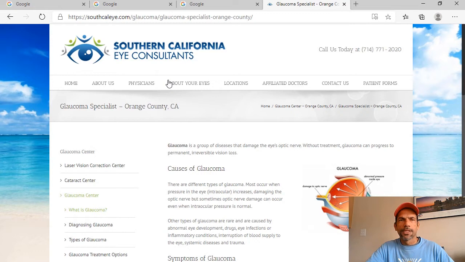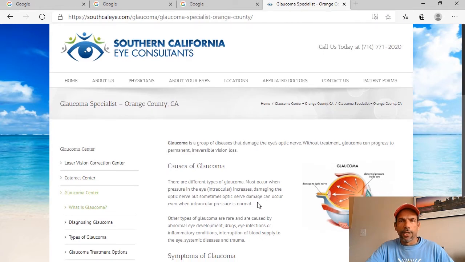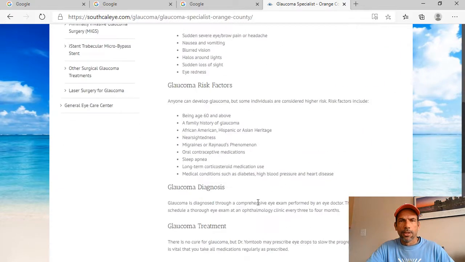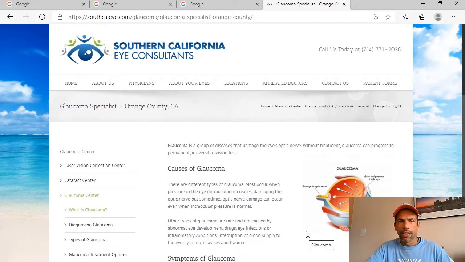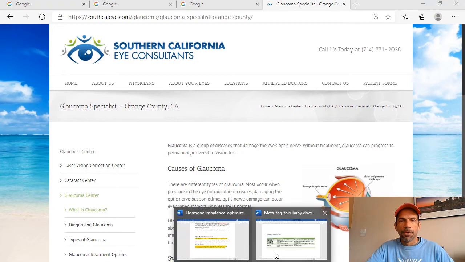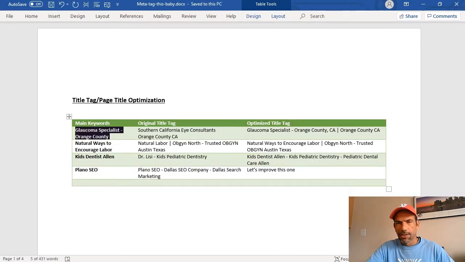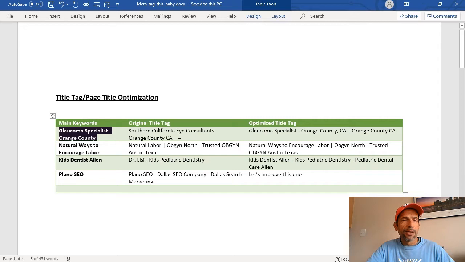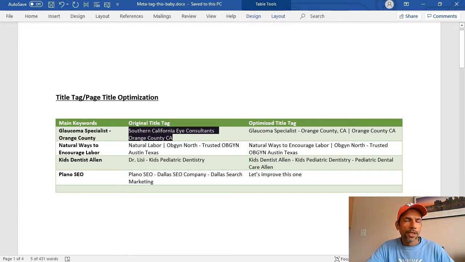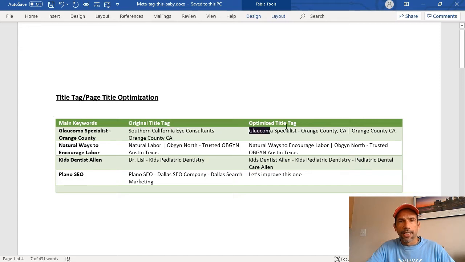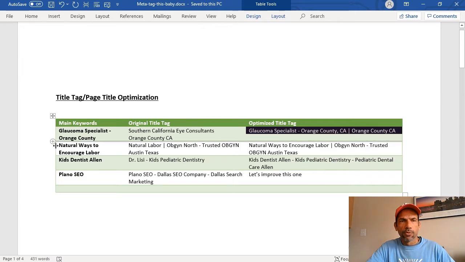If I go to their website, right? By the way, you can see the title tag I didn't mention, but it's up in the tab here, right there, okay? So it's glaucoma specialist, Orange County, right? It's a nice little article with a picture of the eye. Very, very clean, very polished website, okay? But going back to this, and let me make this a little bit bigger too. Their original tag was, they just talked about their company and Orange County. Well, that's not so great, okay? We optimized it and we used the words glaucoma specialist right off the bat, okay? That's what you want to do.